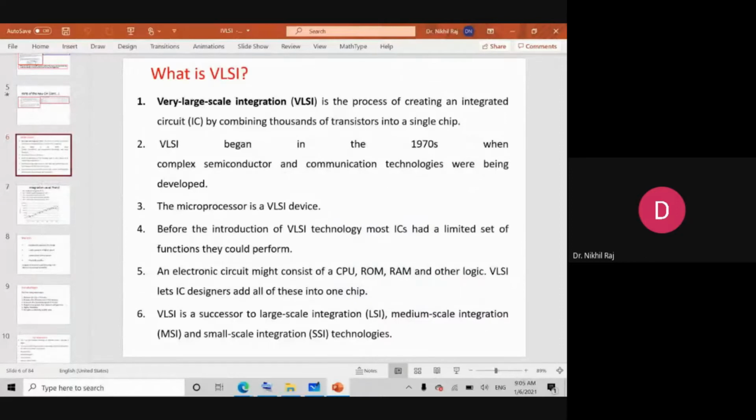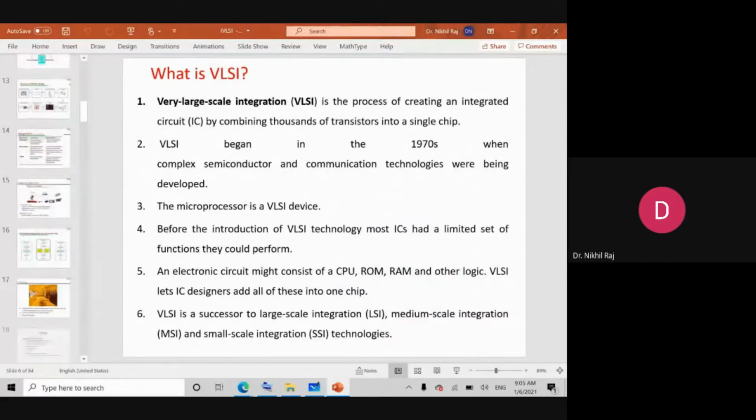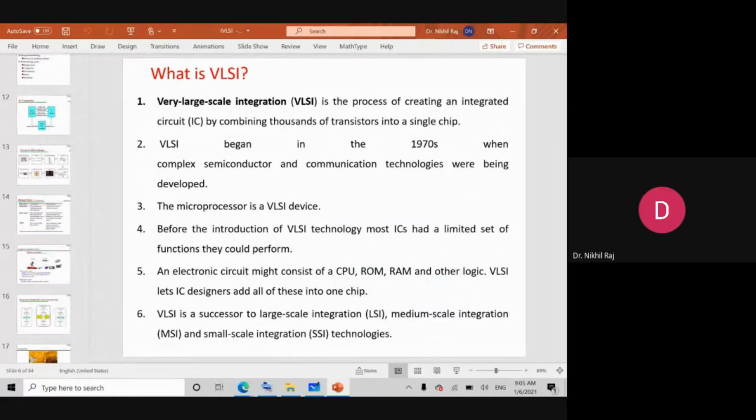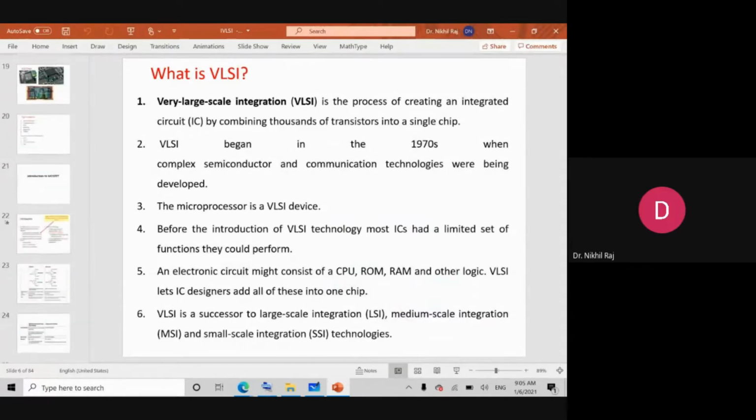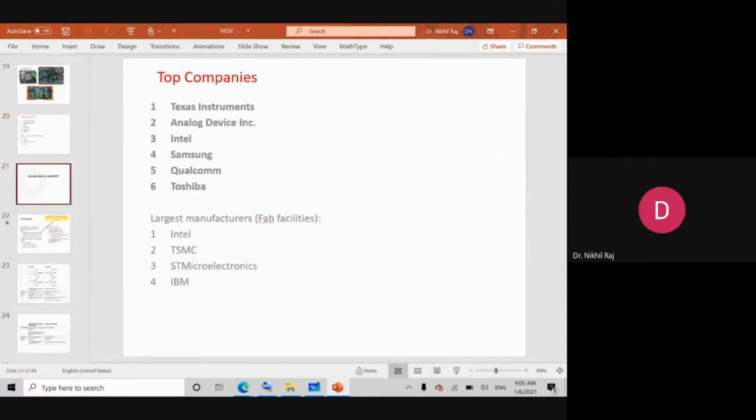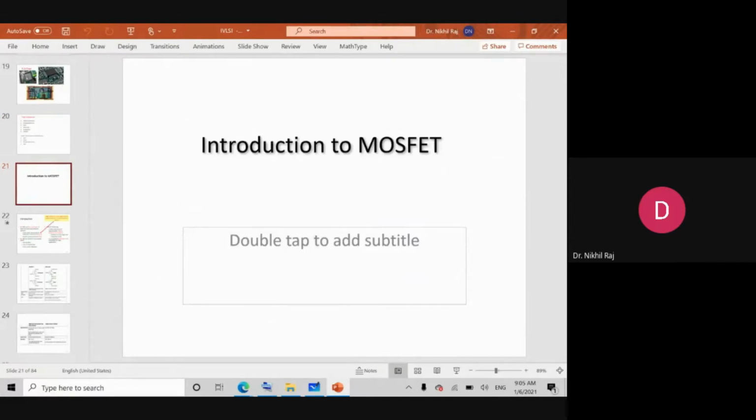So VLSI was very large scale integration of a number of components on a single IC, and today we have to start the introduction to the MOSFET. As you know, VLSI is large scale integration, and large scale integration means the number of components is increasing in a single IC. So how is it possible?